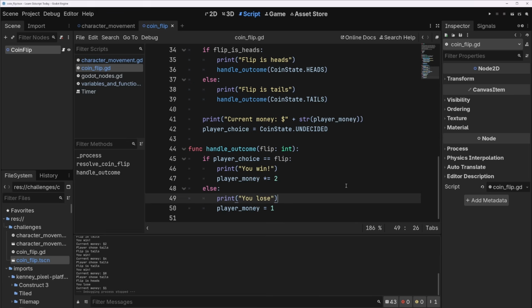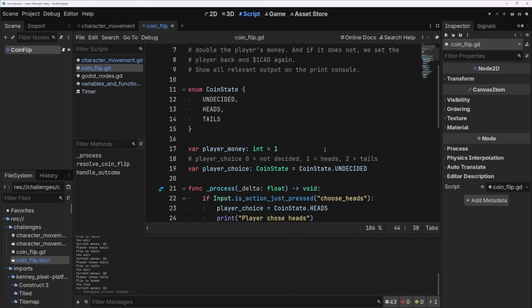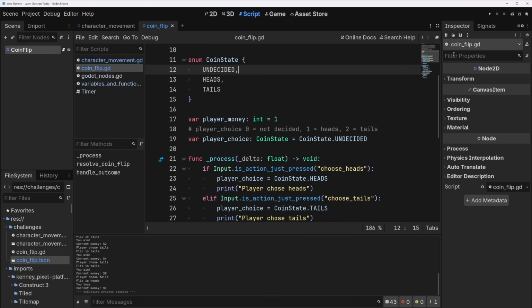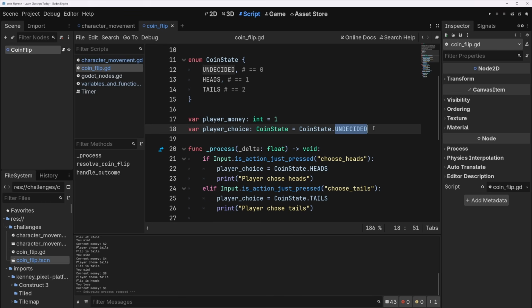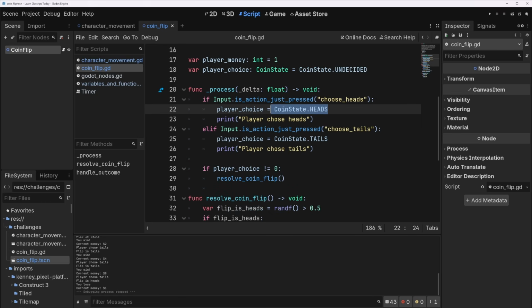I'm going to make this a CoinState. This does a few things. One, it makes sure you only use valid values for this, even though these do actually equal 0, 1, and 2. If you tried to put a 3 in here, it would fail you, and that's a good thing. Also we can use these labels. It's much clearer: undecided makes more sense than 0, heads makes more sense than 1, and tails makes more sense than 2. And then we want this to be CoinState.UNDECIDED too. Much better code, much easier to read.